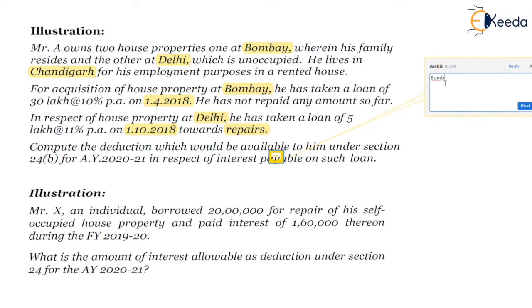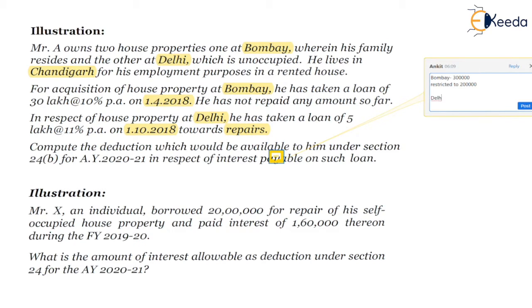First is the Bombay property, the loan for the purpose of acquisition of property. It is 30 lakhs at 10% per annum, which is the interest paid. So in 1920, since no principal amount has been paid, 30 lakhs into 10% is nothing but 3 lakhs. And since it's a self-occupied property, the deduction would be restricted to 2 lakhs.